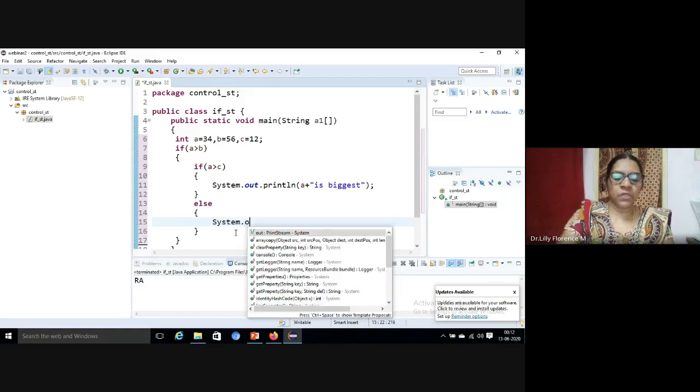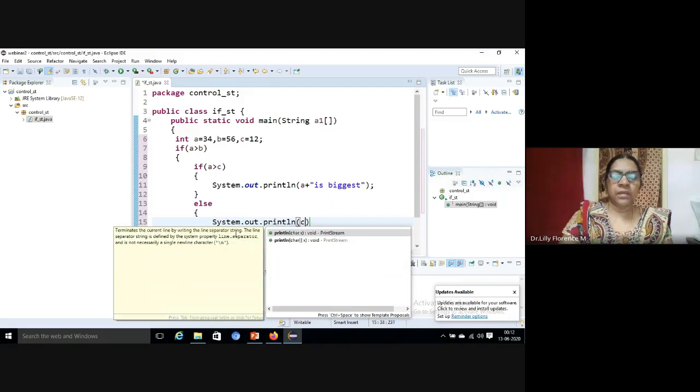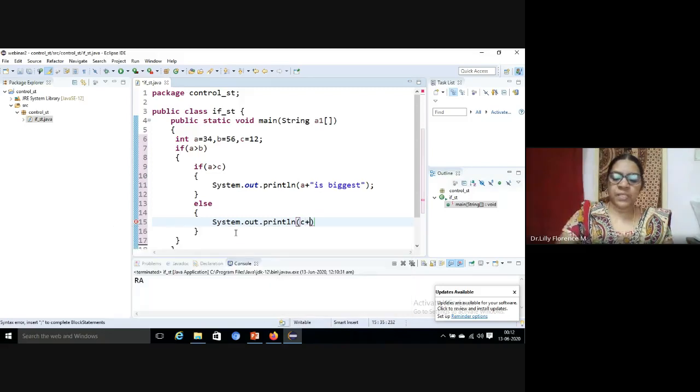So system.out.println C is biggest. Okay. Yes, see here, this if statement, inside this if statement, we have defined another if else statement. This is nested if statement.